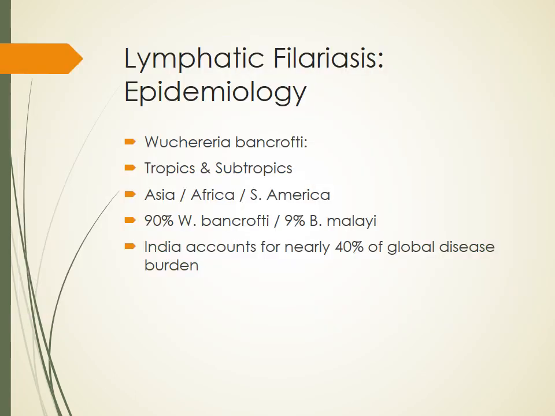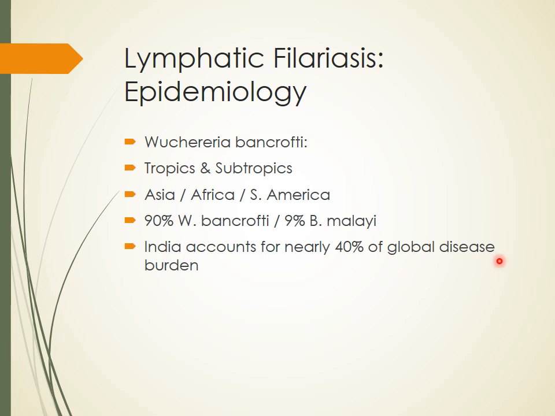So if we see lymphatic filariasis and its epidemiology, most of the time it is produced by Wuchereria bancrofti, very common in tropics and subtropics. Like most of the nematodes, Asia, Africa and South America are the areas where you will see this disease commonly. 94% of lymphatic filariasis is produced by W. bancrofti, and Brugia malayi is the second most common agent.